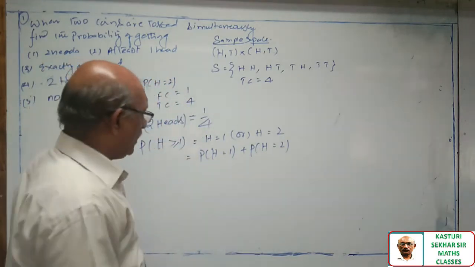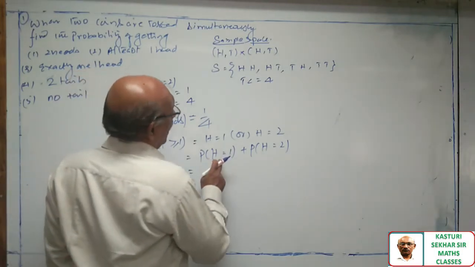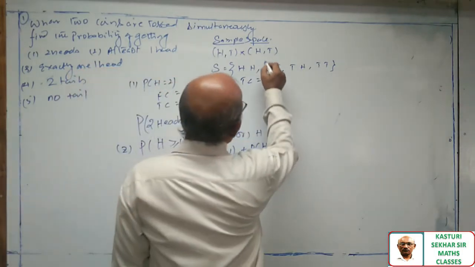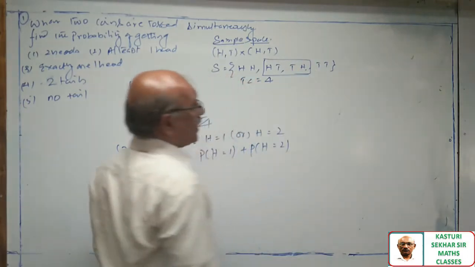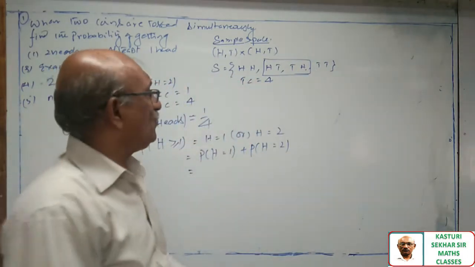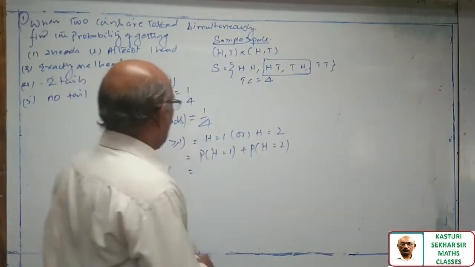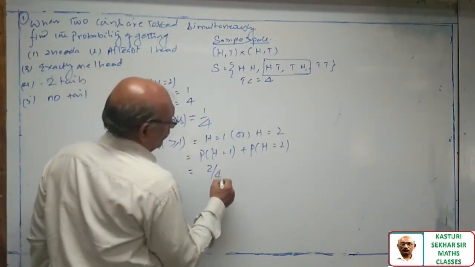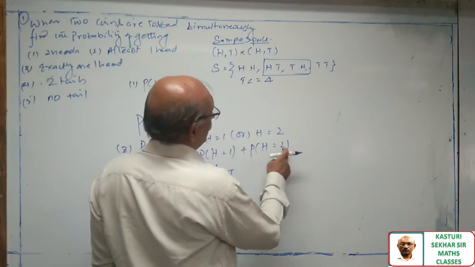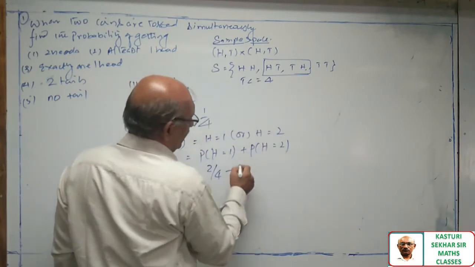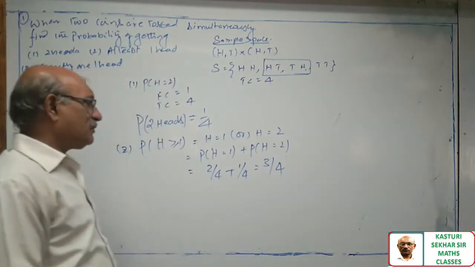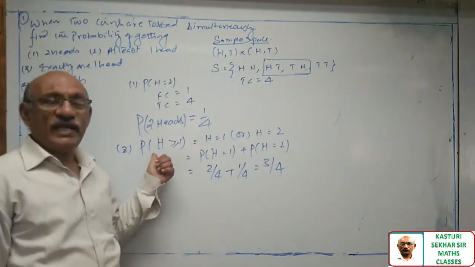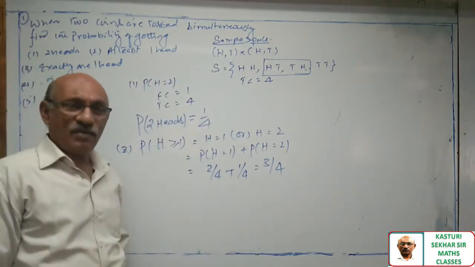How many cases are supporting for one head? There are 2 cases, so this is 2 by 4. How many cases are supporting for 2 heads? Only one case, 1 by 4. So this is 3 by 4 answer, sir. Probability of getting at least one head is equal to 3 by 4.